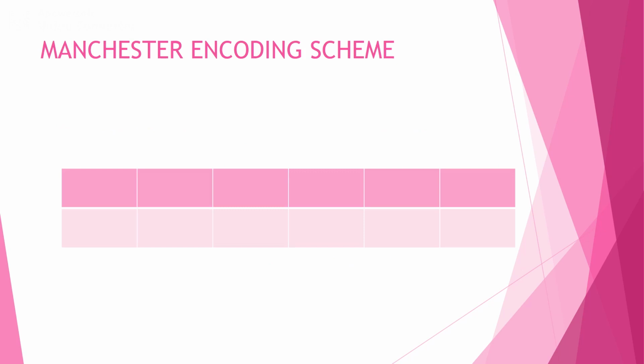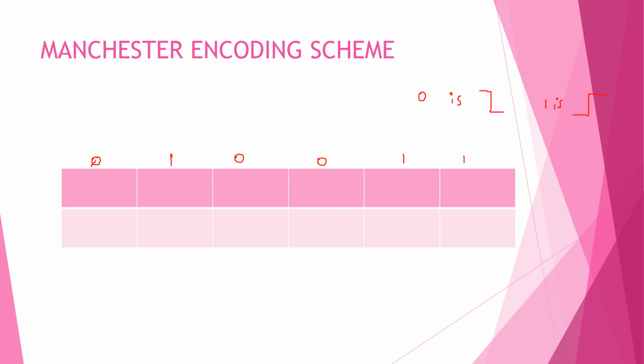Next we'll take the Manchester encoding scheme. We can have the pattern 0, 1, 0, 0, 1, 1. In the case of Manchester encoding, 0 can be represented like this and bit 1 can be represented like this.